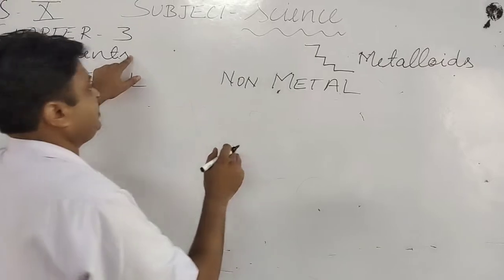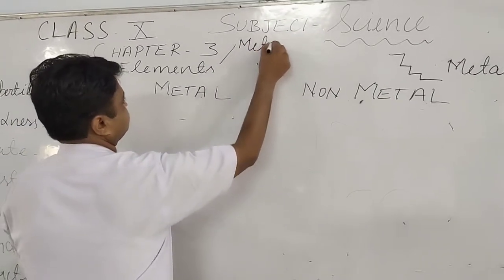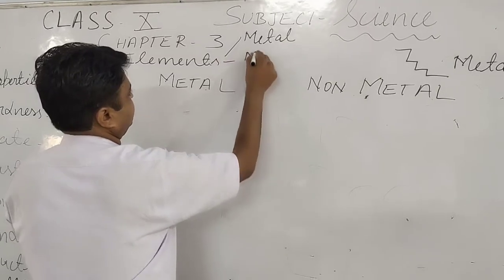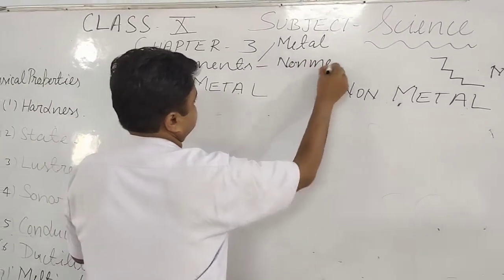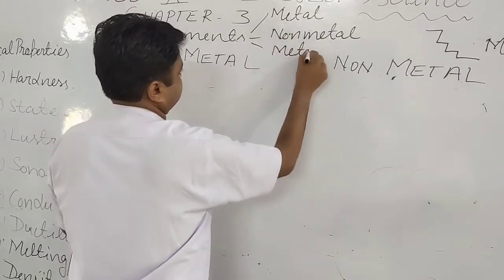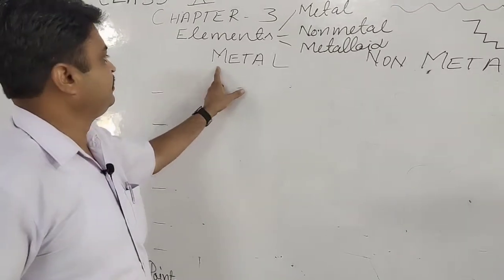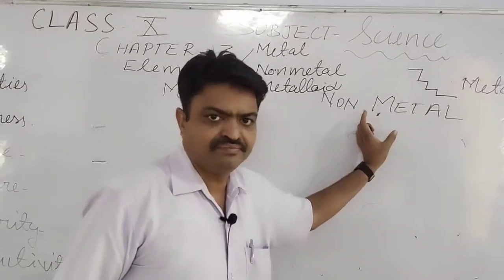So there are 3 types of elements, student: metal, non-metal and metalloid. This chapter is related to metals and non-metals.